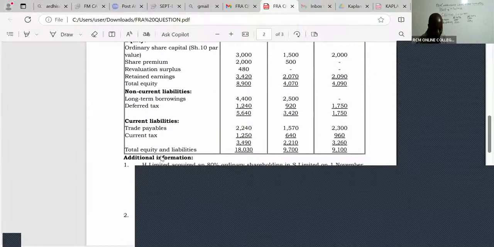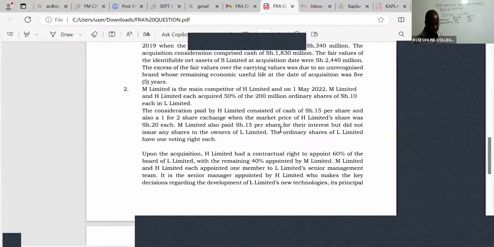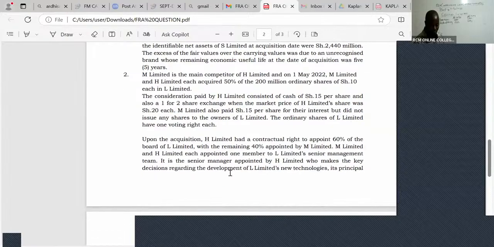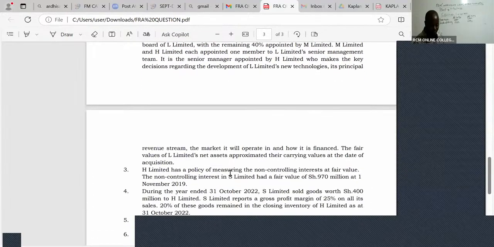Now, ladies and gentlemen, look at this. We are told here for L, the fair value of L Limited's net assets approximated their carrying values at the acquisition date.